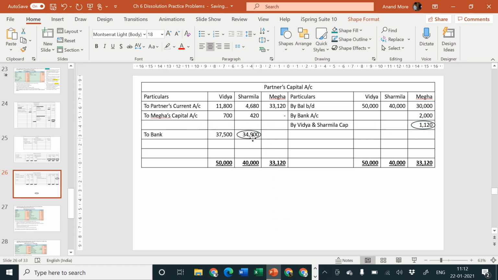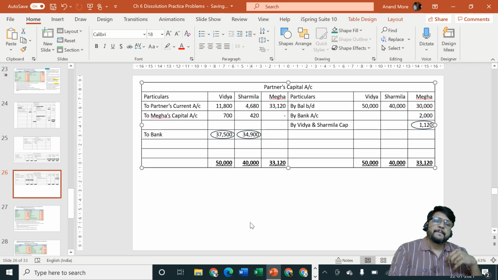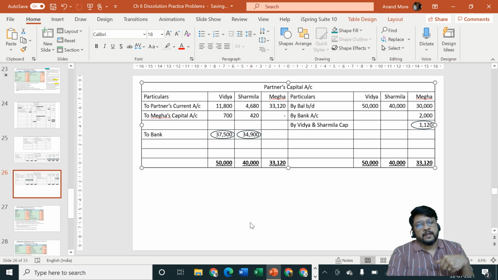Actually speaking, Vidya was saying that please give me 50,000. We told her, sorry, you are already going to suffer a loss on account of your own current account, 11,800, so that much amount we are going to pay you less, and plus you will have to also suffer the loss on account of one of the partner being insolvent, that is 700. So although your capital account was having a balance of 50,000, so we owe you rupees 50,000, but your current account was having a debit balance of rupees 11,800, so you owe us 11,800.